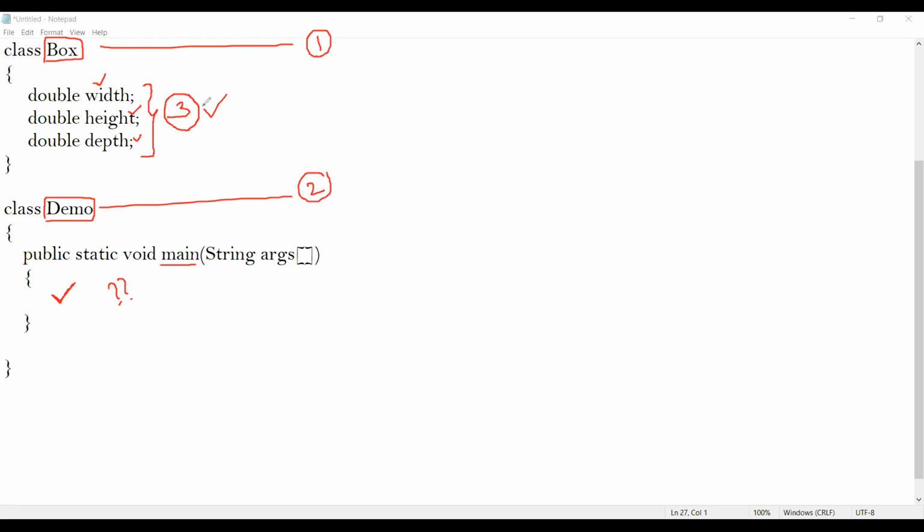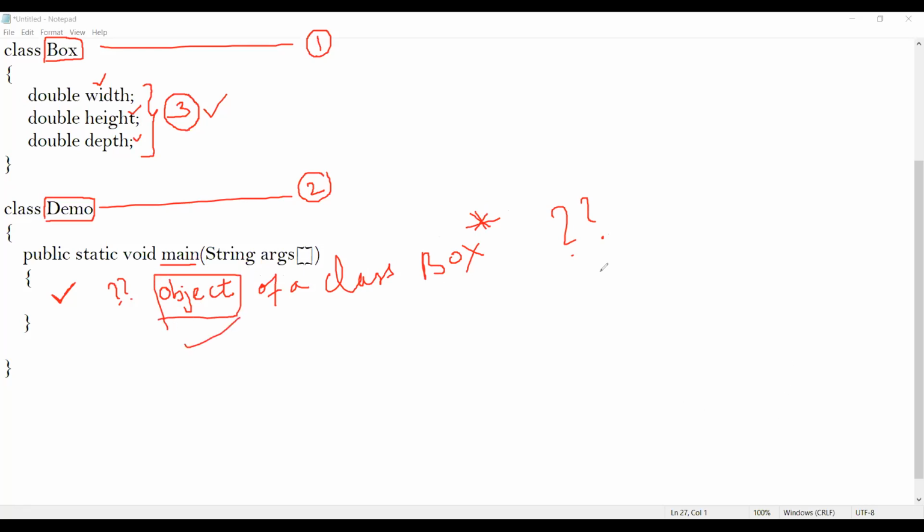In order to access these three instance variables which are present inside the class called Box, inside this main method I need to create an object of the class called Box. Now the question is how to create an object of a class, and that's what we're going to see right now. This is very, very important, students. You should understand how to create an object of a class in Java.